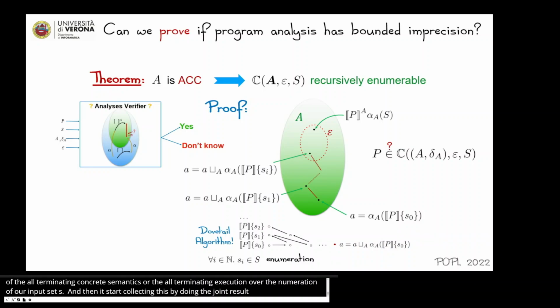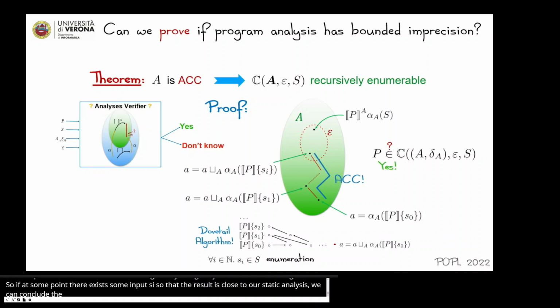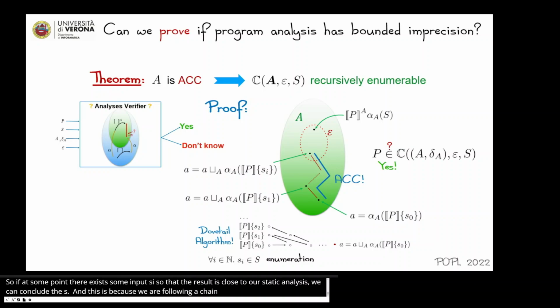So if at some point there exists some input Si such that the result is epsilon close to the result of our static analysis, then we can conclude yes. And this is because we are following an ascending chain, and our abstract domain satisfies the ascending chain condition.